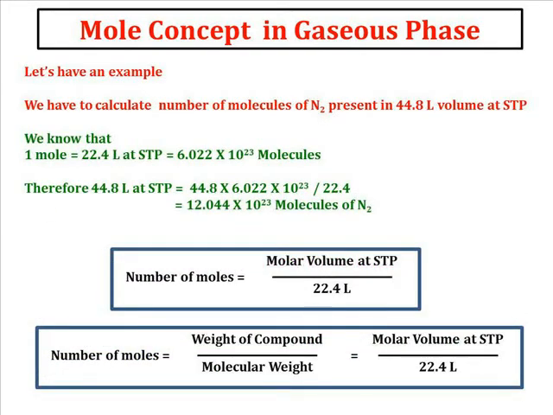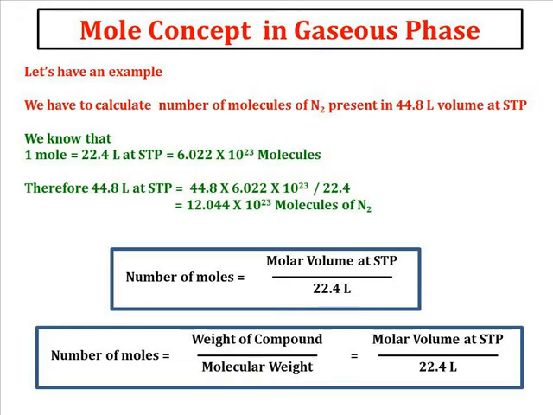Now let us have an example. We have to calculate the number of molecules of nitrogen present in 44.8 liter volume at STP. So 1 mole occupies 22.4 liter at STP, that is 6.022 into 10 raised to 23 molecules.